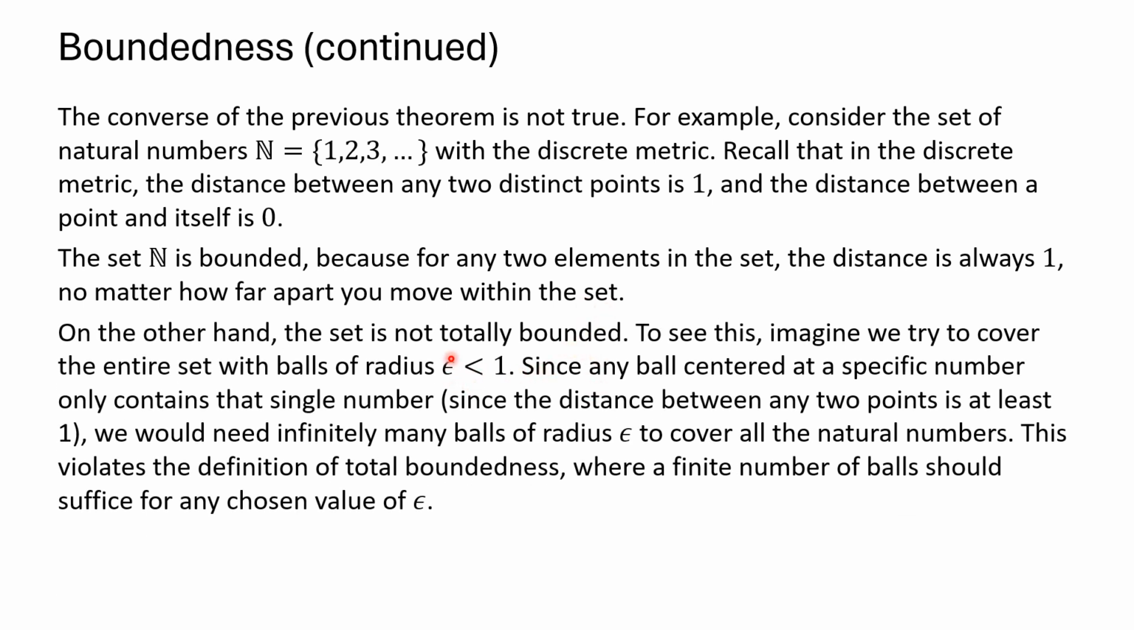We can pick any epsilon. Recall that for the definition of totally bounded, we can find a finite number of open balls that cover each point in our set. So if we take epsilon less than 1, then we would need an open ball to cover 1, and that would not be able to reach 2, so we need another open ball for that, and another for 3. We would have no way of covering the natural numbers with open balls whose radius is less than 1. So that means it violates the definition of totally bounded.